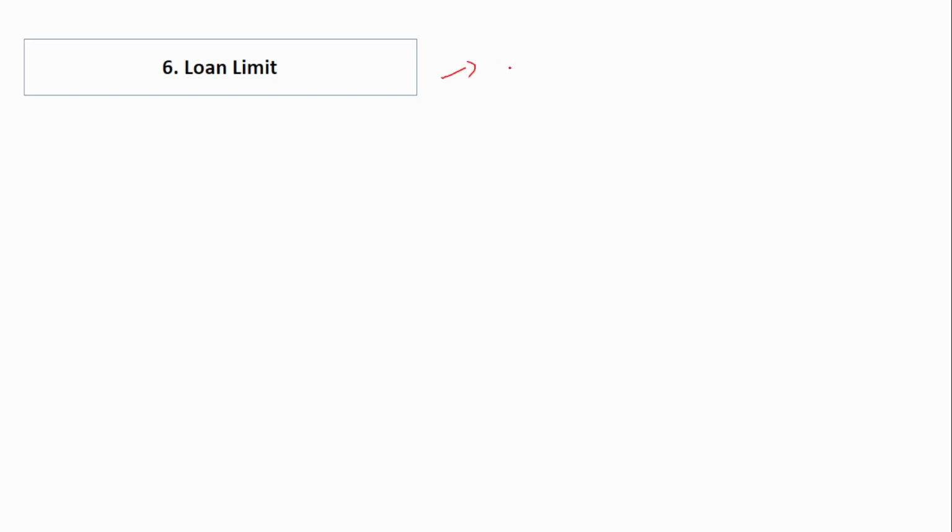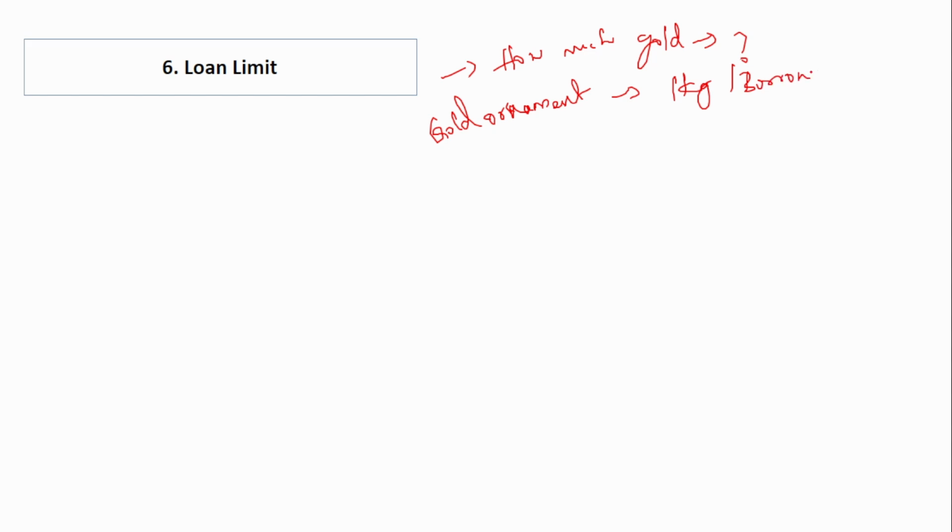Next is loan limit. How much loan limit? Mainly here it tells how much gold can be pledged by the borrower. Okay, in case it is a gold ornament, that is in case it is jewelry, then a maximum of 1 kilo per borrower can be pledged. Okay, and in case it is a gold coin, then a maximum of 50 grams per borrower. Okay, in case it is an ornament, then 1 kilo. If it is a gold coin, then 50 grams per borrower. This is the loan limit.